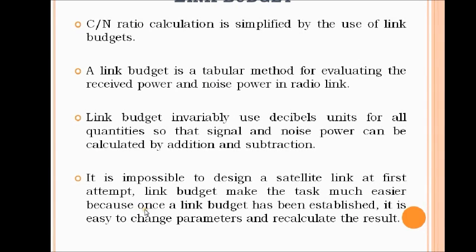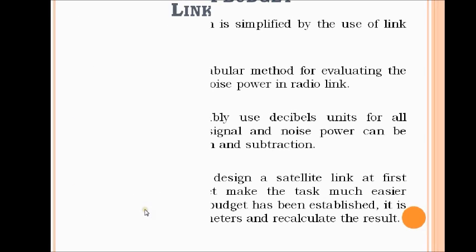Now we will talk about link budget. Carrier to noise ratio calculation is simplified by use of link budgets, and a link budget is a tabular method for evaluation of received power and noise power in radio link. Link budget is invariably calculated in decibel units so that all quantities including signal and noise power can be calculated by addition and subtraction. It is impossible to design a satellite link at first attempt, and link budget makes the task much easier because once a link budget has been established, it is easy to change parameters and recalculate the results.